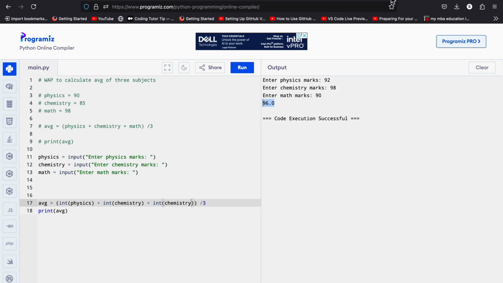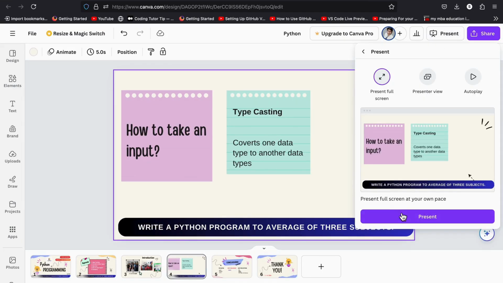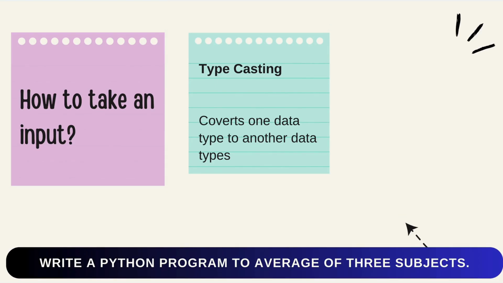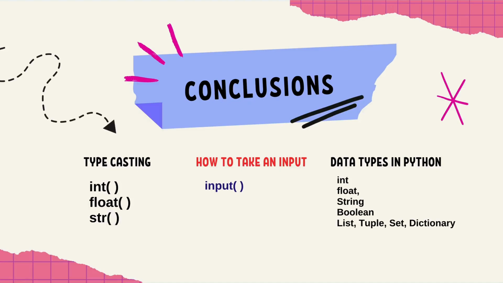Okay, so we have learned how to take an input and typecasting. Exactly, typecasting means converting one data type to another data type. So in this program we have learned string data type converts to integer data type. Typecasting means converting one data type to another: int function, float function and string function.